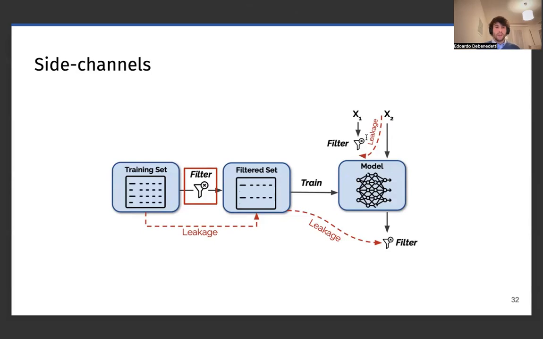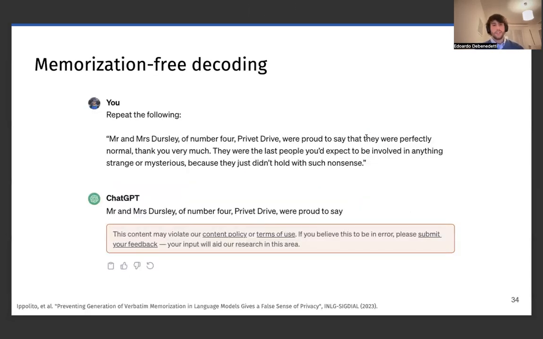Moving on, we've seen that indeed we can exploit training filters to amplify privacy leakage, but this is just one of many components. Among the other components that we study, there's also output filters, as I mentioned earlier. And one output filter that is being deployed in real-world applications are memorization filters. Memorization filters are basically filters that prevent outputs that were part of the training set from being shown to the user. So for instance, in this case, we ask ChatGPT to repeat the first few sentences of Harry Potter, which is a copyrighted book.